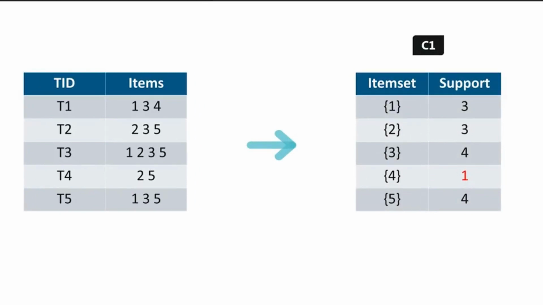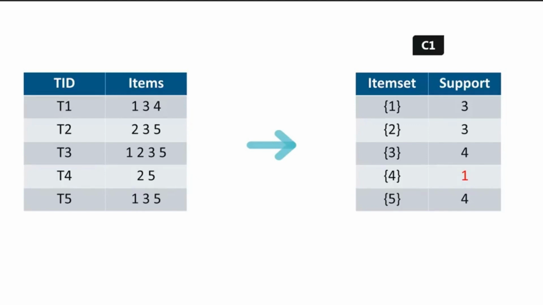If you remember the formula of support, it was frequency divided by the total number of occurrences. So as you can see here, for the item set 1, the support is 3. As you can see here, that item set 1 appears in T1, T3 and T5. So its frequency is 1, 2, and 3. Now, as you can see here, the item set 4 has a support of 1 as it occurs only once in transaction 1.